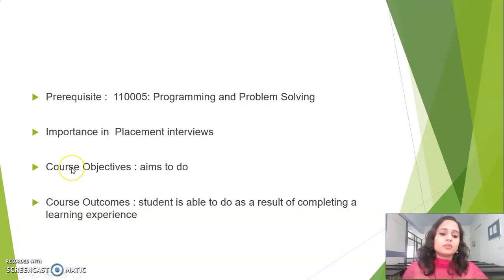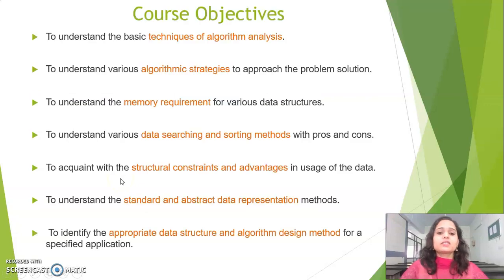Course objective means what is the aim or motive behind studying this course, and outcome means what is the gain or result of completing this course. We'll discuss the course objectives first. The very first objective is to understand the basic techniques of algorithm analysis.